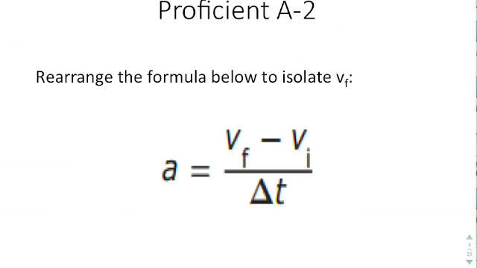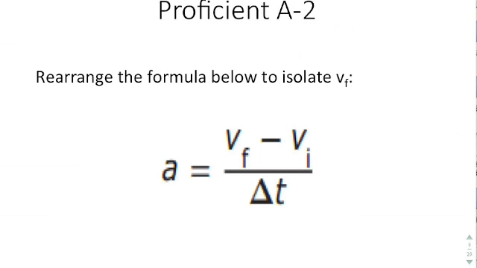Next, we see another similar equation to the one that we just saw before. It says a equals vf minus vi over delta t. So let's rearrange this to isolate for vf. This is really important: you've got to do order of operations. If I were to add vi to both sides at this point, remember that this vi is divided by t, so you can't just add vi to both sides. Instead, you have to look at it in terms of order of operations.